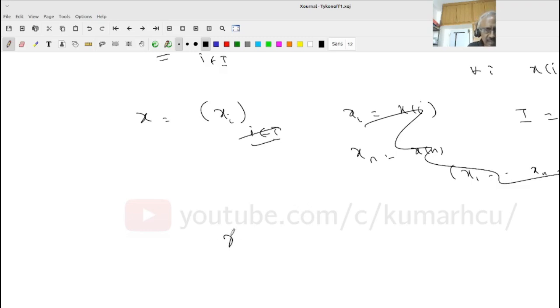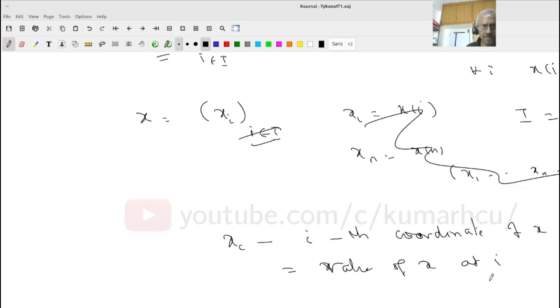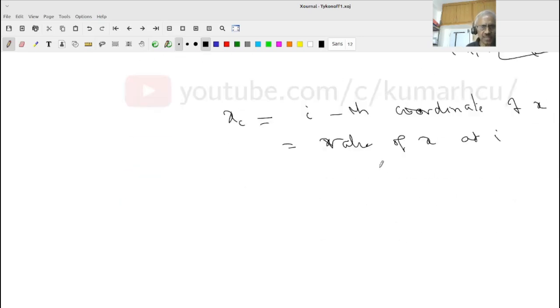This x_i, we call it the ith coordinate of x. What does it mean? This is nothing other than the value of the function x at i. But we will call it the ith coordinate, because we call it the nth term of the sequence. So in similar fashion, we will call it the ith coordinate. Is that okay? Now therefore, I have a map pi_i from the product of X_i, i in I, to the set X_i. These are all sets.